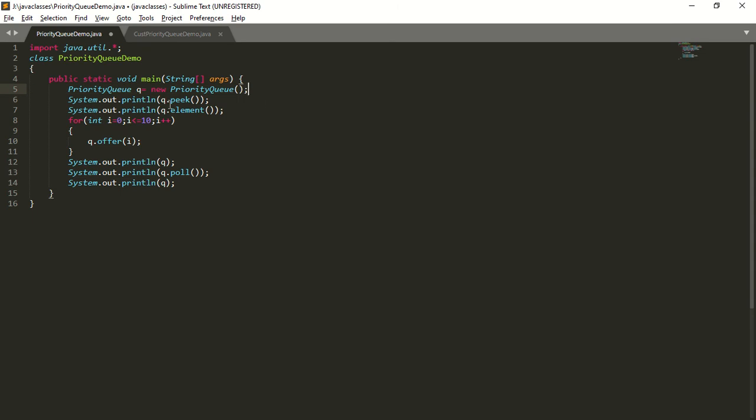Now what I will do is I will call the peek method. So why is the peek method used? The peek method is used to get the head object from the queue. Now the queue is empty. I am calling the peek method. So what is it going to return? It is going to return null. So what will be the output of this print statement? The output of this print statement is null. So I will comment the remaining print statements.